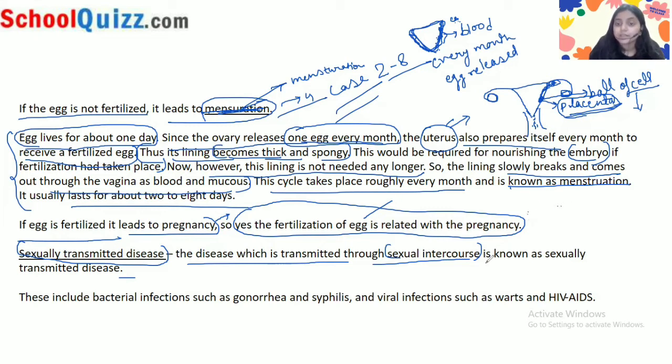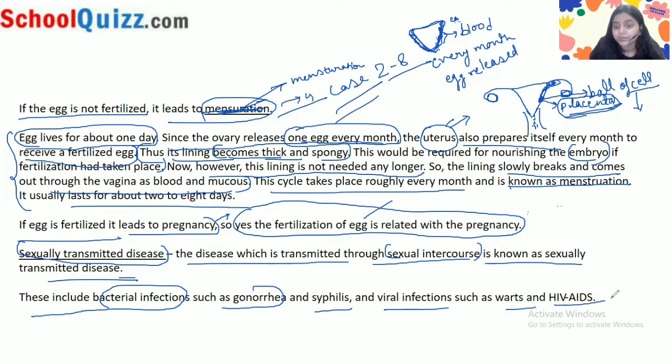So it is known as a sexually transmitted disease. These include bacterial infections such as gonorrhea and syphilis, and viral infections such as warts and HIV/AIDS. So HIV/AIDS is a viral infection, right? Remember this. And gonorrhea and syphilis are bacterial infections.